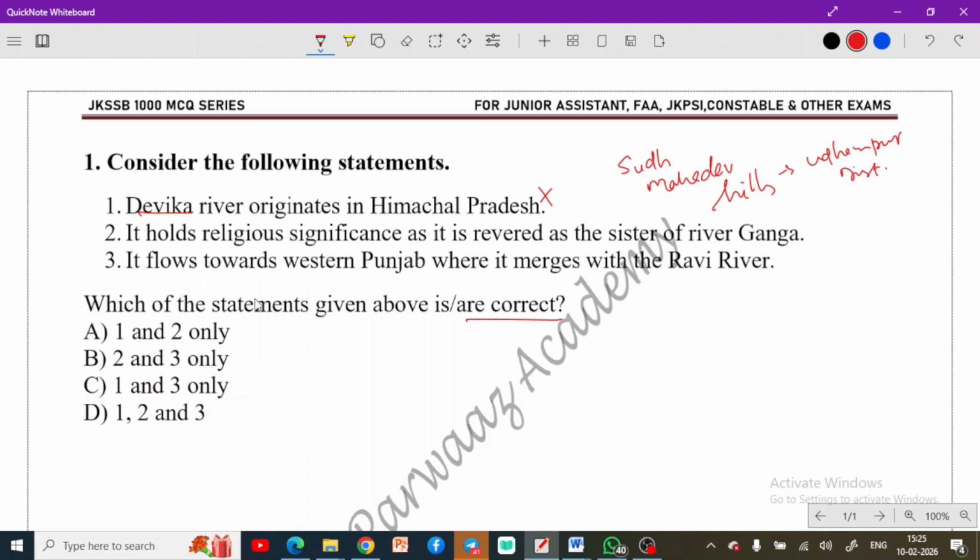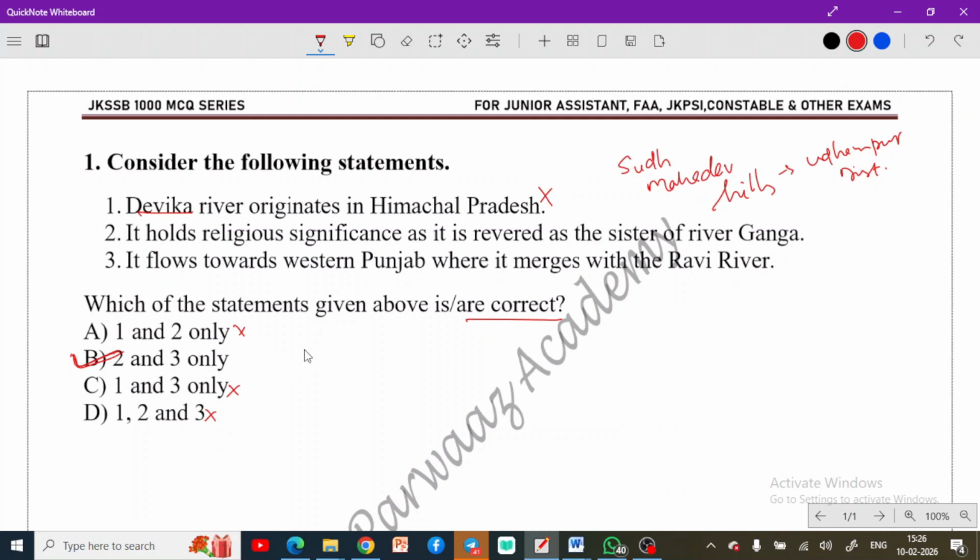If we look at the options now, when you eliminate the first, your answer becomes clear. Because the first is wrong, any option containing it cannot be the answer. So even if you did not know the other two statements, you could have easily done this question if you know where the Devika river originates. This is the importance of knowing facts in these sort of statement type questions. This is very important. So the second option is the correct option here.